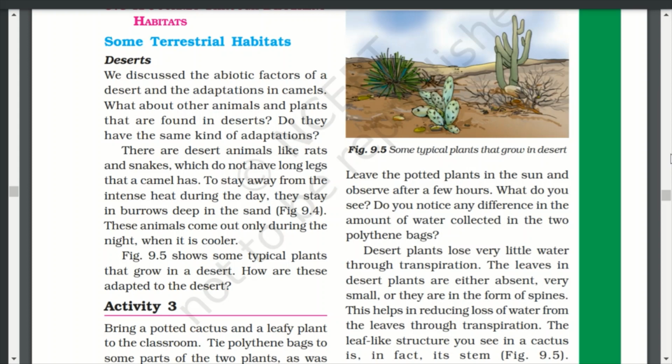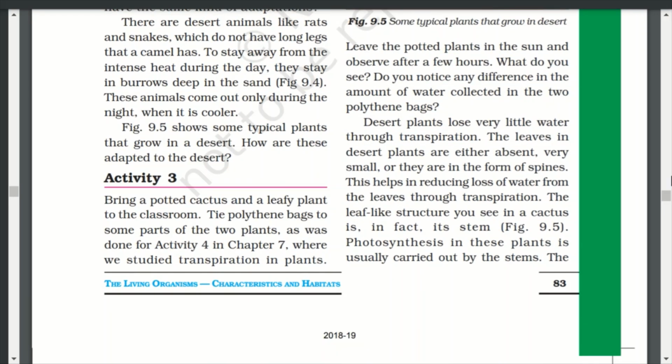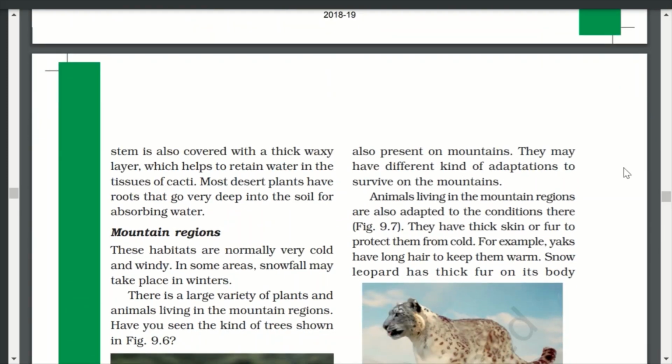The leaf-like structure you see in a cactus is in fact its stem. Figure 9.5. You can see this is the stem. Photosynthesis in these plants is usually carried out by the stems. The stem is also covered with a thick waxy layer which helps to retain water in the tissues of cacti. I think cacti is known as cactus, okay? Most desert plants have roots that go very deep into the soil for absorbing water.